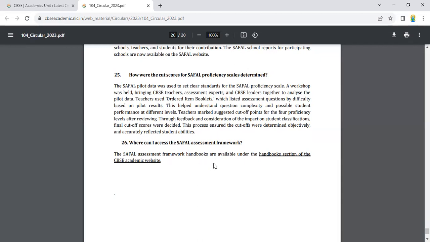Where can I access the SAFAL assessment framework? The SAFAL assessment framework handbooks are available under the handbook section of the CBSE academic website.